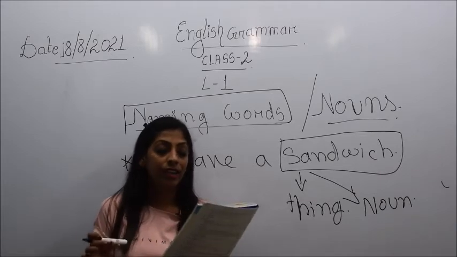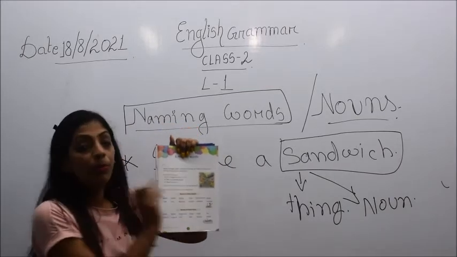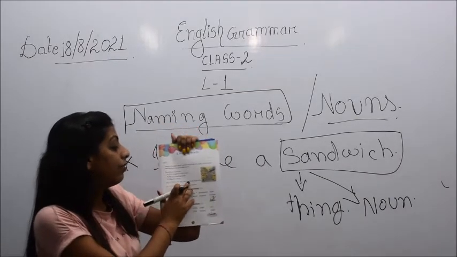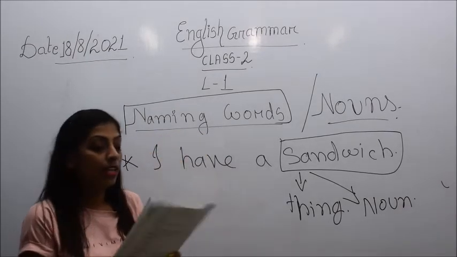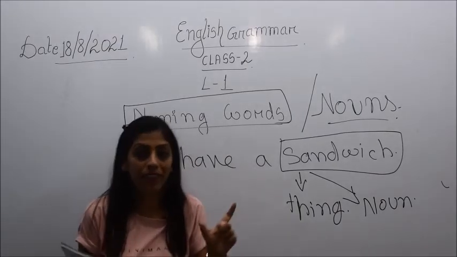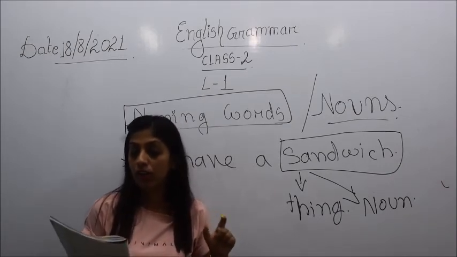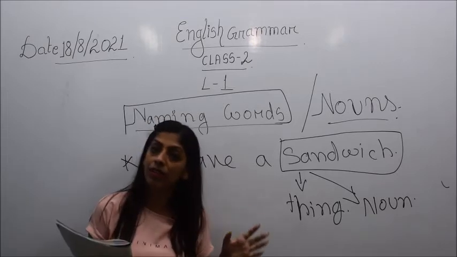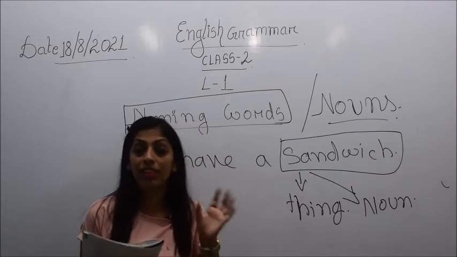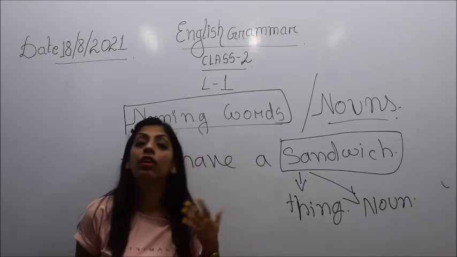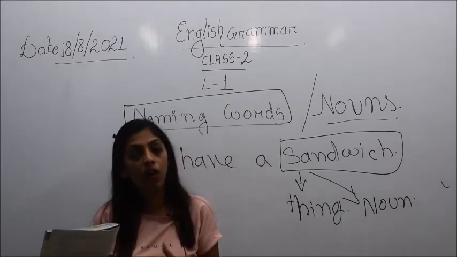Ritika, market, dog and sandwich are naming words. You see, children, in the last line given below, in blue color, Ritika, market, dog and sandwich are called nouns. And why? Because Ritika is the name of a person, then comes market, which is a place. Then comes dog, an animal here, and then sandwich, a thing here. So all these names, Ritika, market, dog and sandwich, are called nouns, because they signify the name of a person, place, animal or thing.